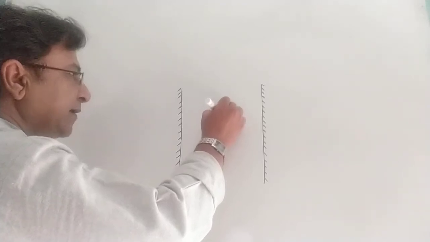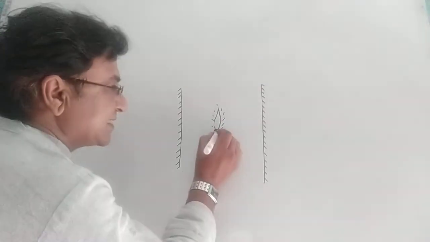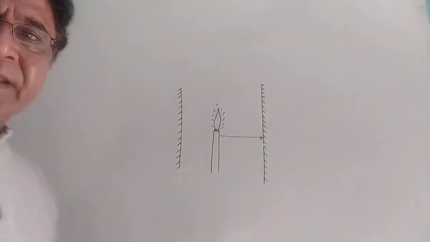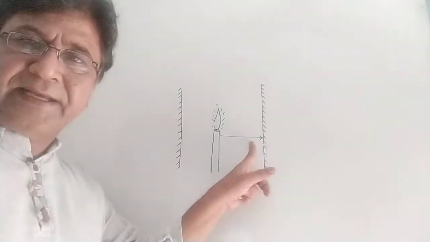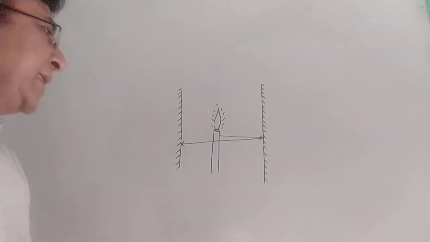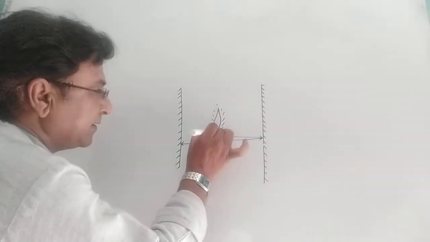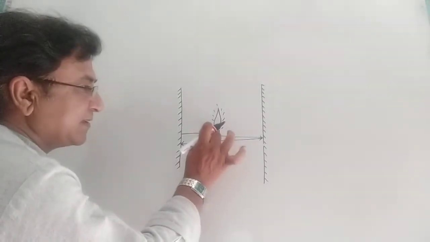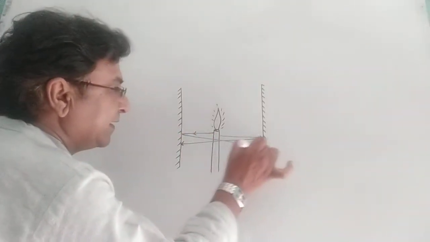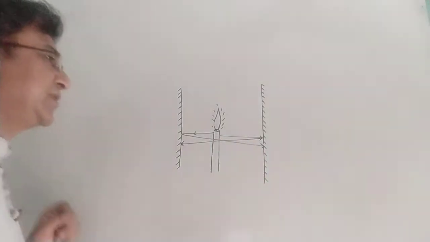An image of this candle will be formed in this particular mirror. And that image will work like an object, and its image again will be formed in the other mirror. The same way, this candle's image will be formed on this plane mirror, and this image will act like an object. The image of the candle again will be formed on this plane mirror.